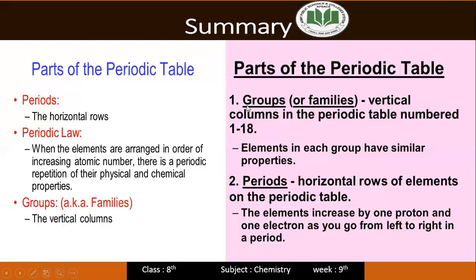And the other parts of the periodic table are here, like groups. Vertical columns of the periodic table are numbered from 1 to 18. And the groups are divided into two subgroups, subgroup A and subgroup B. Subgroup A elements are called representative elements and normal elements, and subgroup B is called the transition elements. Elements in each group have similar properties. And second is the period. Horizontal rows of elements on the periodic table are called periods. The elements increase by one proton and one electron as you go from left to right in a period.